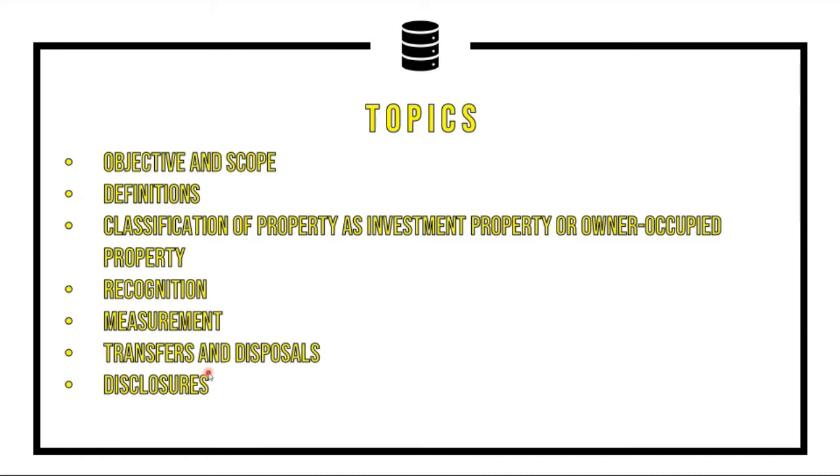This is pertaining to items that are previously not included as investment property and then subsequently transferred to investment property, or the other way around. Previously investment property and then transferred to other classifications. And also we will discuss disposals of investment property. And finally, we have disclosures or the disclosure requirements.